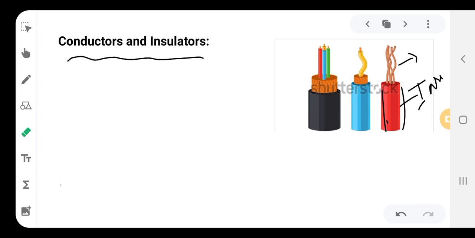Okay, so this is about the conductors. So what are conductors? Conductors are the substances which allow the current to pass through them, or the flow of charges through them. And what are insulators? Insulators are the substances which do not allow the charges to flow through them. Okay, so thank you.